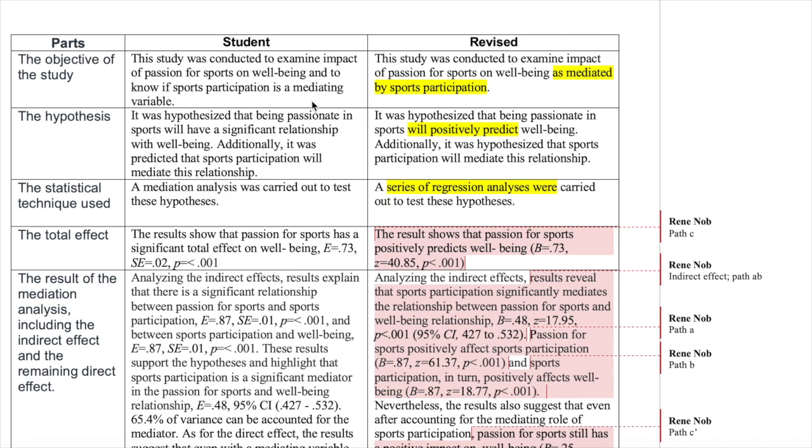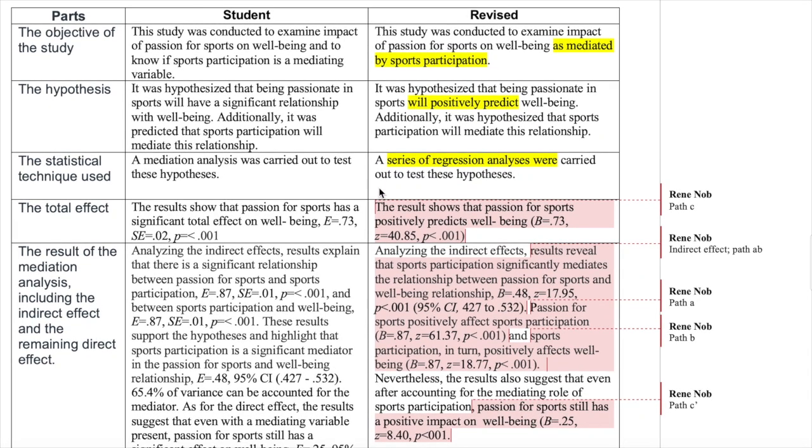So for the objective, the student said, "This study was conducted to examine the impact of passion for sports on well-being and to know if sports participation is a mediating variable." This is okay. I simply tried to improve it by saying, "This study was conducted to examine the impact of passion for sports on well-being as mediated by sports participation." So I basically simplified what he said.